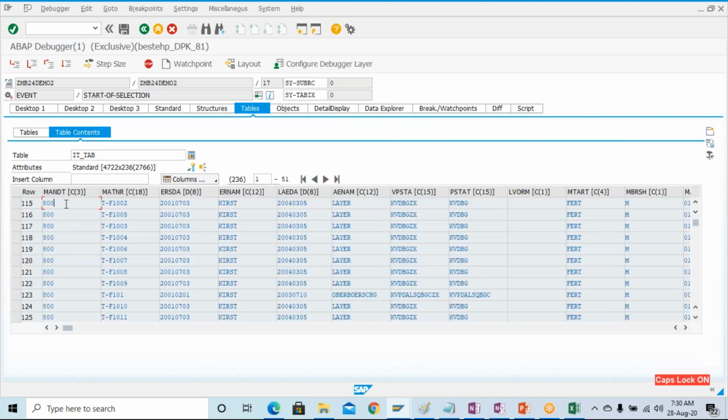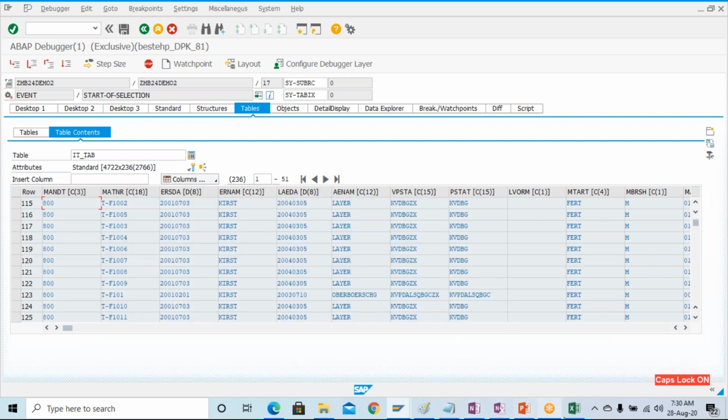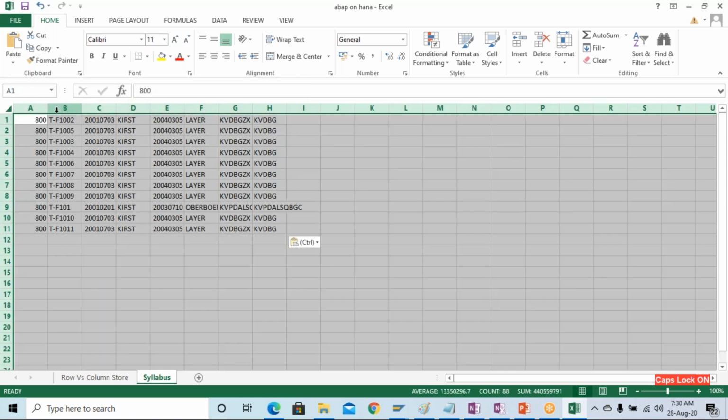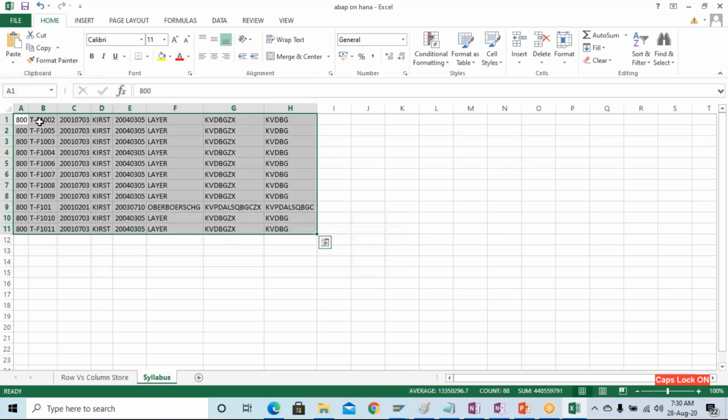So it_tab is the internal table. I'm just going to copy some data from here. I'm not copying all the data, and I will push it into this Excel. Let's suppose this is your internal table, and you want to print the data.